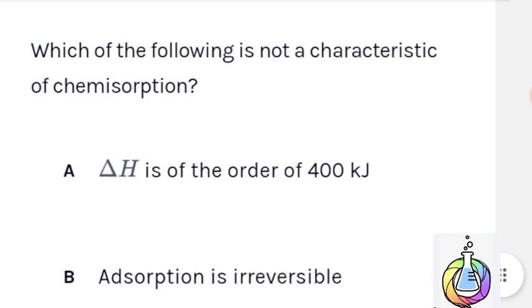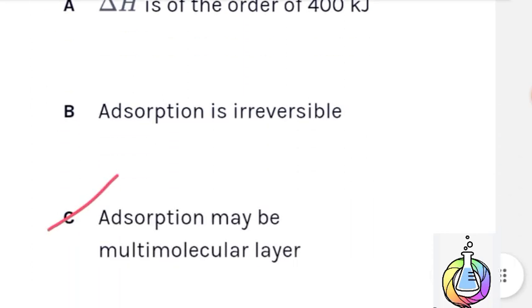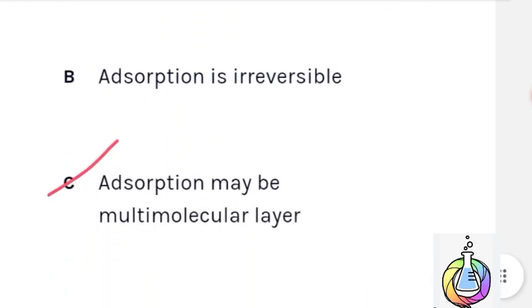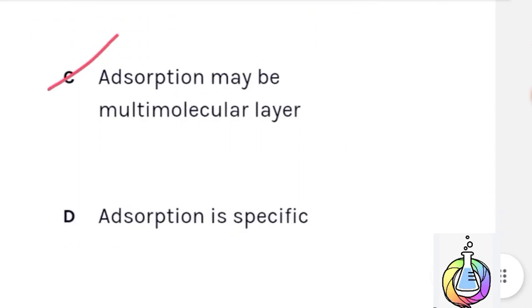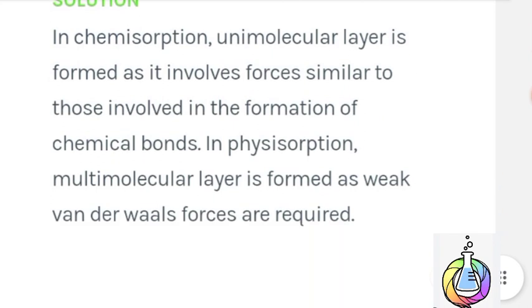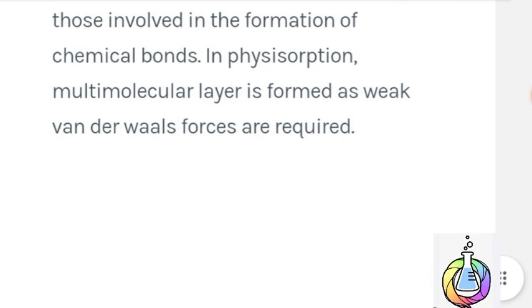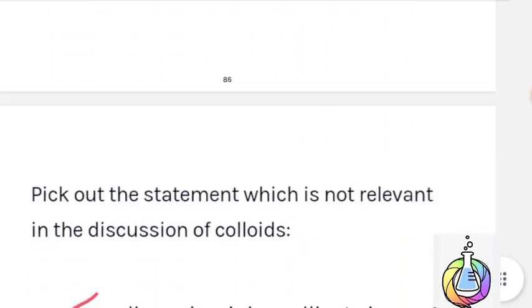Which of the following is not a characteristic of chemisorption? Here option C is the incorrect statement and the correct answer. The other options may be multimolecular layers. Multimolecular layers are for physisorption. For chemisorption, a single layer, that is a monolayer, is formed. In chemisorption, a unimolecular layer is formed as the forces involved are similar to those involved in the formation of chemical bonds. In physisorption, a multimolecular layer is formed as weak van der Waals forces are involved. Therefore, option C is the correct answer and the incorrect statement.